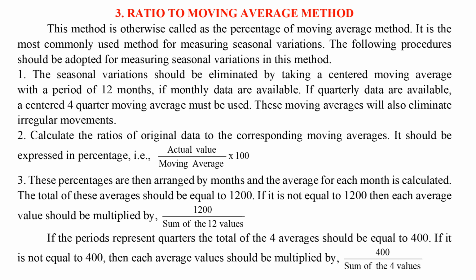2. Calculate the ratios of original data to the corresponding moving averages. It should be expressed as a percentage. 3. These percentages are then arranged by months and the average for each month is calculated. The total of these averages should be equal to 1200. If it is not equal to 1200, then each average value should be multiplied by a correction factor. If the periods represent quarters, the total of the 4 averages should be equal to 400. If it is not equal to 400, then each average value should be multiplied by a correction factor.